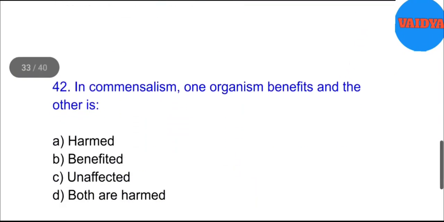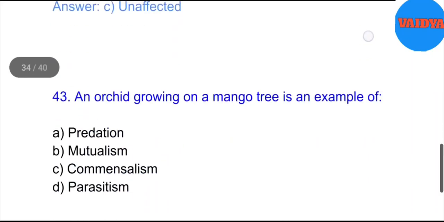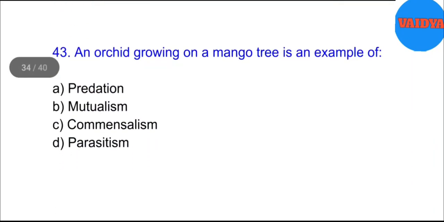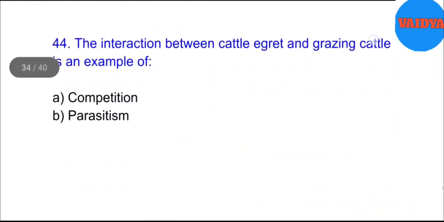42. In commensalism, one organism benefits and the other is A. Harmed. B. Benefited. C. Unaffected. D. Both are harmed. Answer. C. Unaffected. 43. An orchid growing on a mango tree is an example of A. Predation. B. Mutualism. C. Commensalism. D. Parasitism. Answer. C. Commensalism.